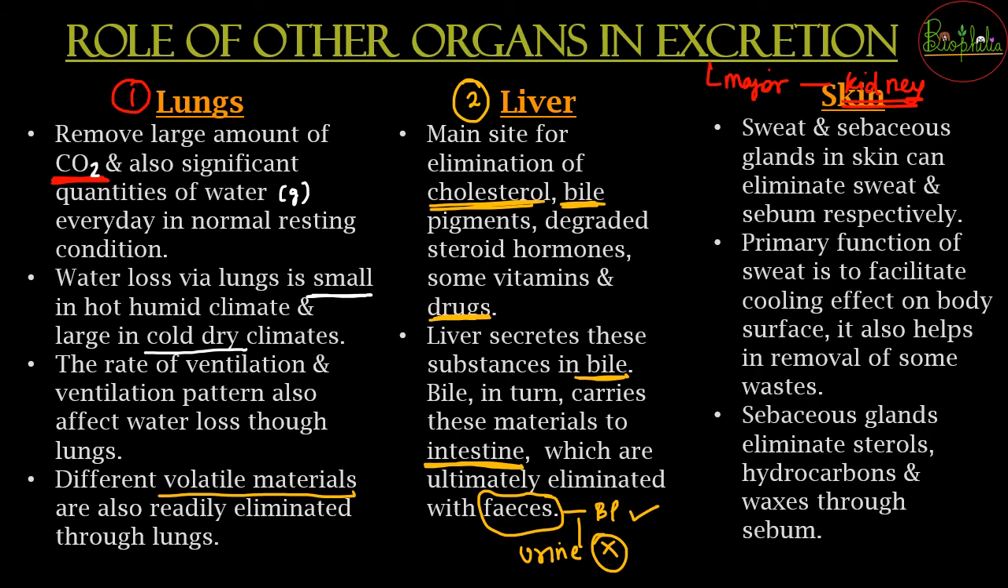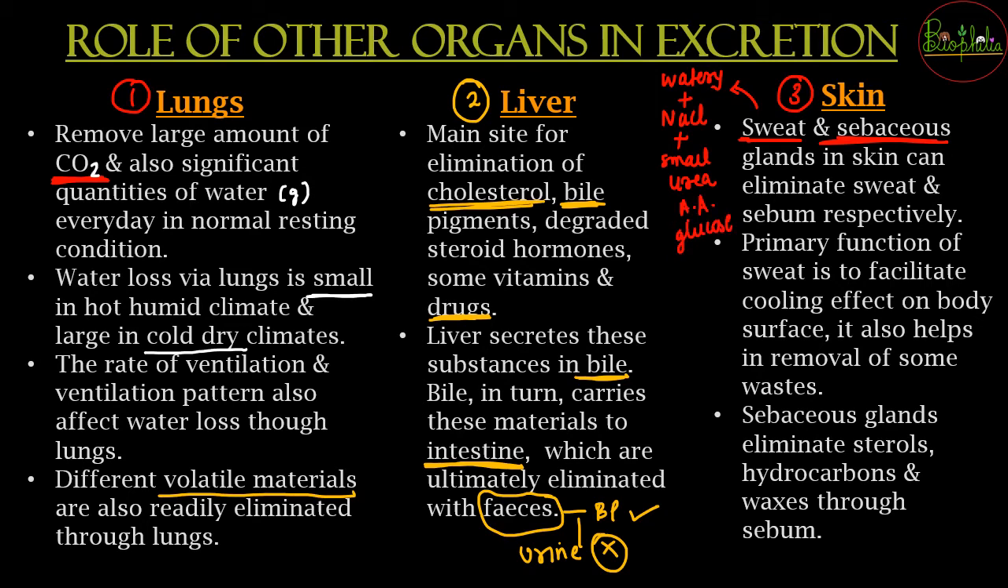The third is going to be the skin. Now skin is also going to act as an excretory organ because skin is going to have some glands called the sweat glands and the sebaceous glands. So sweat glands क्या करेंगे? Sweat glands are going to produce sweat, which is going to be a watery fluid, and along with being watery, there is going to be salt, that is NaCl. There is going to be a small amount of urea that is being excreted. There can be some amount of amino acids. There can be some amount of glucose that is coming out in the form of sweat.